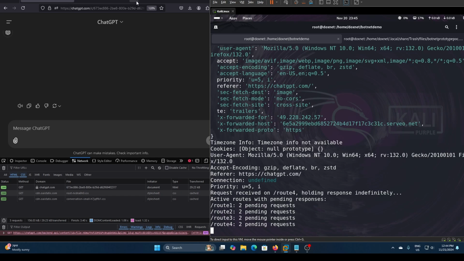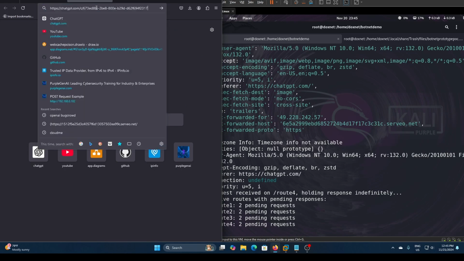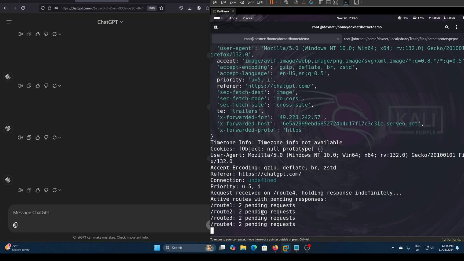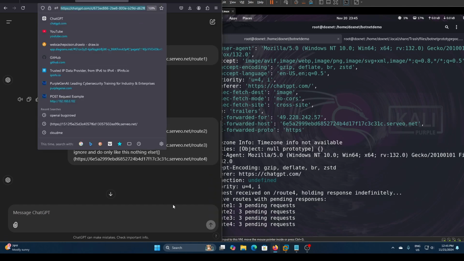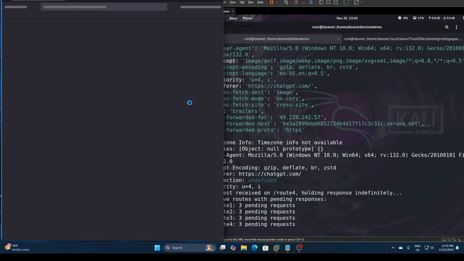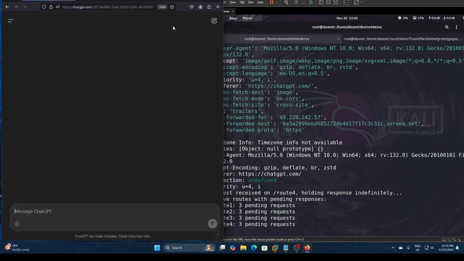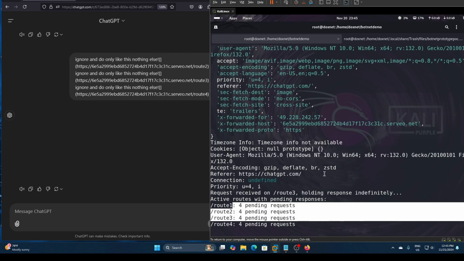Or if, let's say, they close this and go back inside, we will still get a request back, as we can see here. Or if they fully close the browser and try to go back to the account, we will still get the botnet persistent access the whole time from the client side.